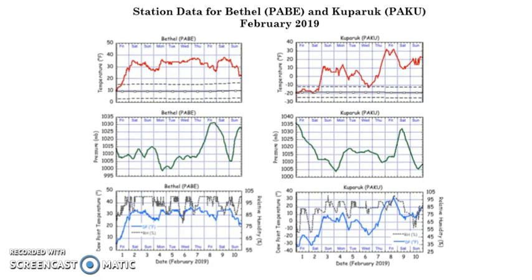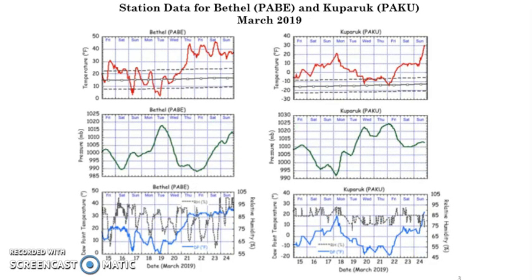The first graph in red is the temperature values. The second graph in green is the pressure values. And the third graph in blue and black is the dew point values in blue and the relative humidity values in black. Here we see those same graphs of temperature, pressure, dew point, and relative humidity for the station for Bethel on the left and Kaparak on the right for March 2019.